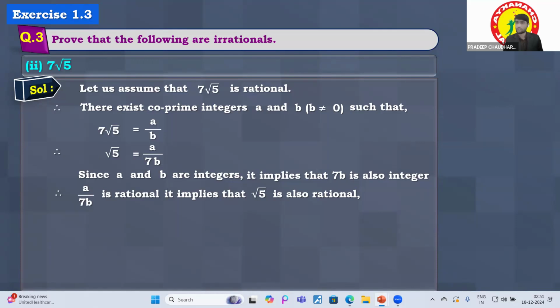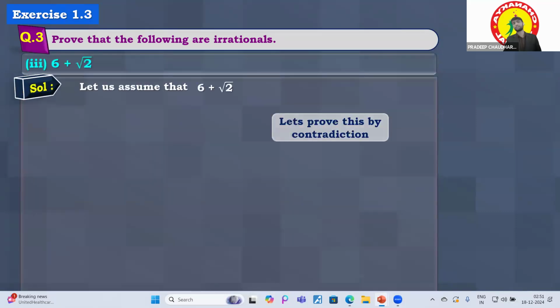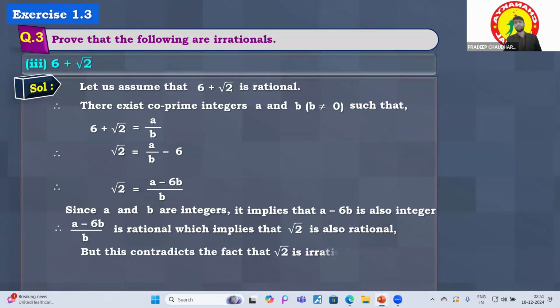So the rational should be equal to the rational. A rational can't be equal to an irrational because root 5 is already irrational. So it simply means that if the right hand side is rational, then root 5 is also rational. But root 5 is not rational. So root 5 is irrational over there. So our assumption was wrong, and you have to just approach the same thing over there, right?